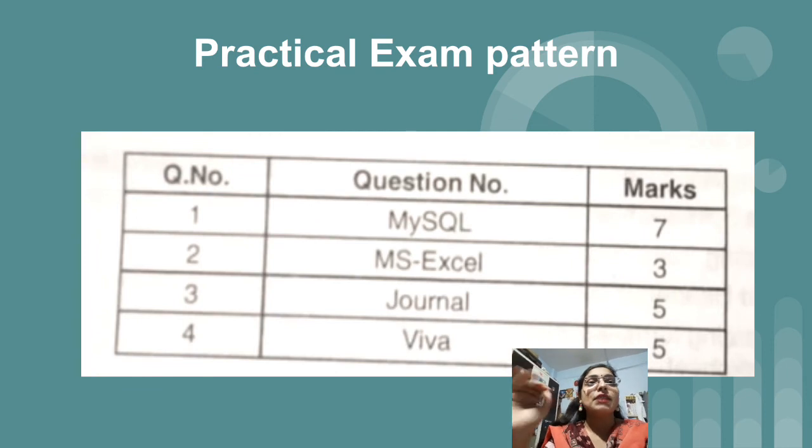After that, the practical examination or exam pattern. As we have seen, we have 20 marks for the practical, right? How the 20 marks are distributed is nothing but your practical exam pattern. For MySQL you will have a 7 marks question. On MS Excel you will have a 3 marks question. The journal which you will prepare for the entire semester will have 5 marks. And Viva, which depends upon your practical or the theory syllabus, is for 5 marks. So this is your 20 marks practical distribution.